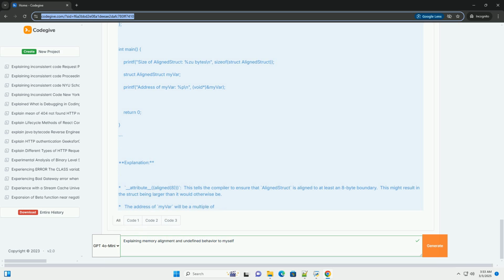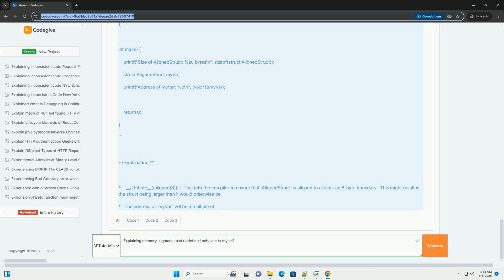Explanation. #pragma pack(push, 1) saves the current packing alignment and sets it to 1 byte. This means the compiler will not insert any padding between members. The size of PackStruct will now be exactly 1 plus 4 plus 2 equals 7 bytes.